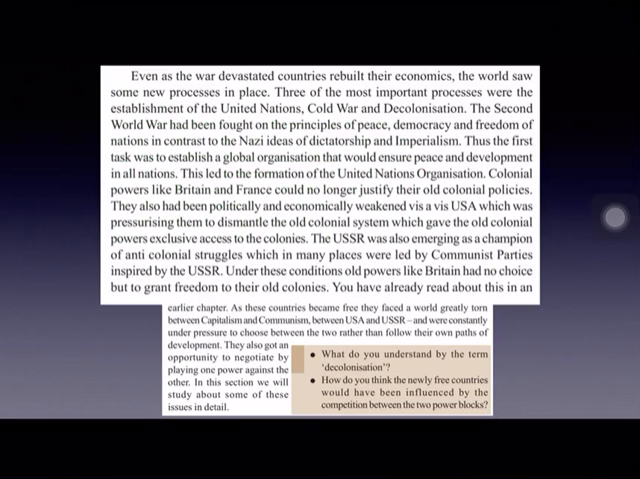Now all the countries which were devastated by the war rebuilt their economies. After the Second World War, these countries started rebuilding their economies. And some new processes took place in the world. These new processes were the establishment of UNO, the Cold War between USA and USSR, and decolonization. These were the three processes that took place in the world.